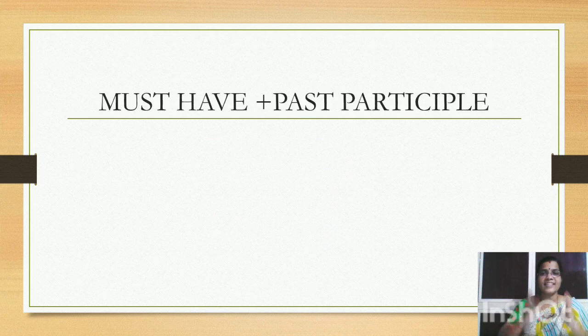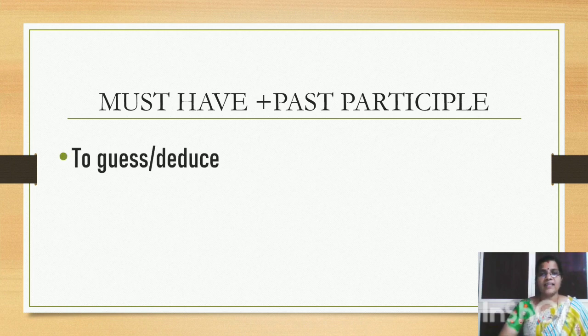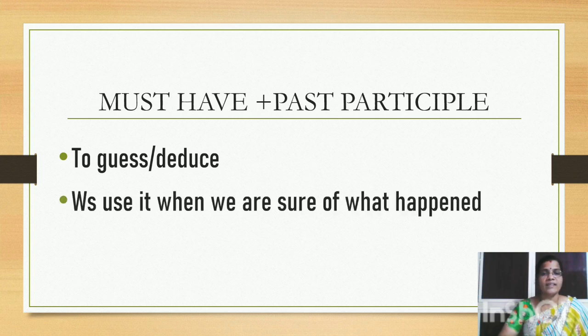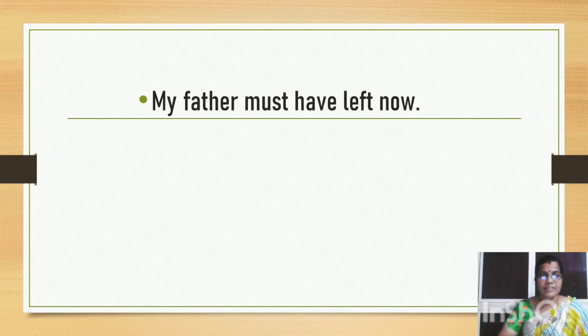Let's look at another structure, that is must have plus past participle. So what does this convey? It conveys guess or deduction. So we can use it when we are sure of what happened in the past. When we are sure of what happened in the past, we'll make use of must have plus past participle construction. Let us look at examples now.